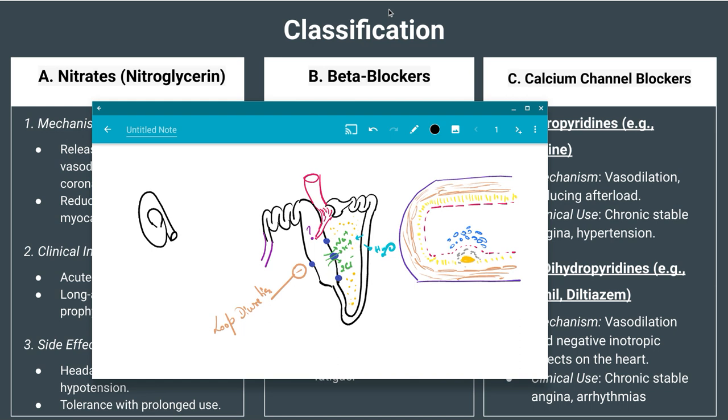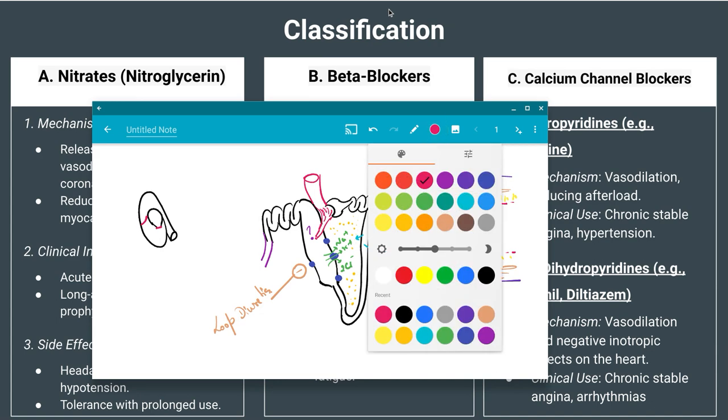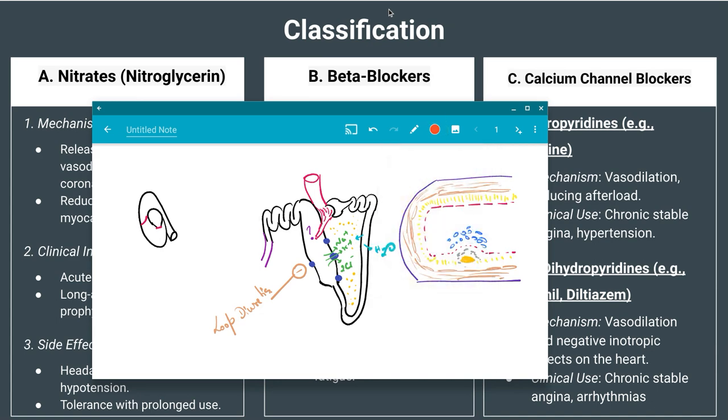So the basic funda is this: suppose the situation is that the semilunar valve is closed and the AV valve is closed. During this point of time, the heart has some amount of blood. Let's say around 140 ml of blood is present over here. So when is this amount of blood present in the ventricle?